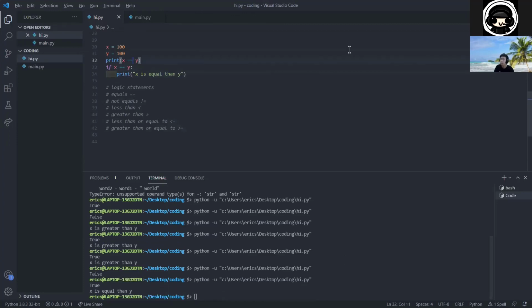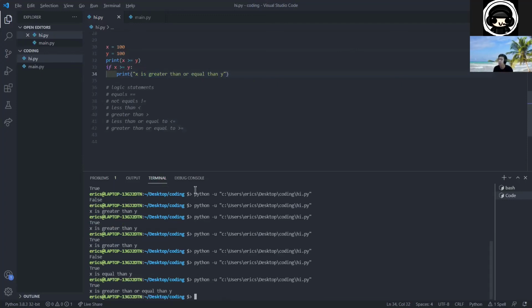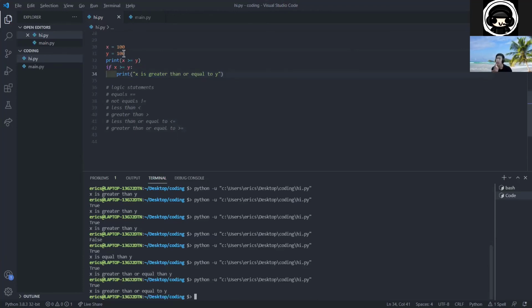And we can also do, for example, greater than or equal to. And we'll notice that it prints out x is greater than or equal to y. It's pretty simple. And then the last thing we can do is we can check if something isn't true in our if statement. So we have an if, and we can also have an else clause.